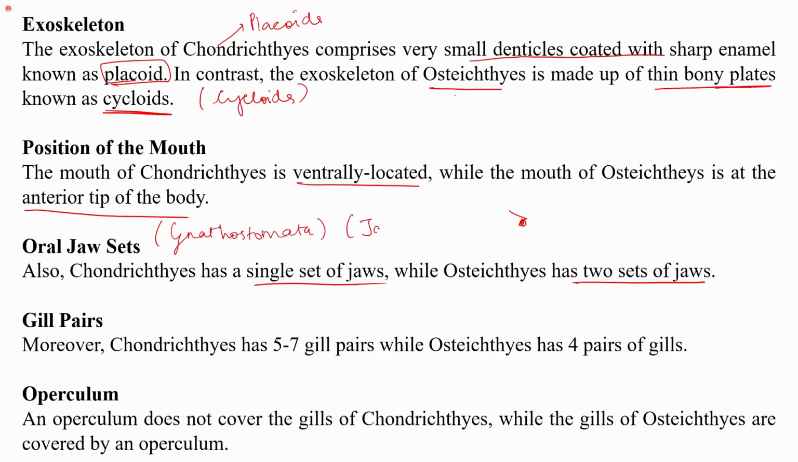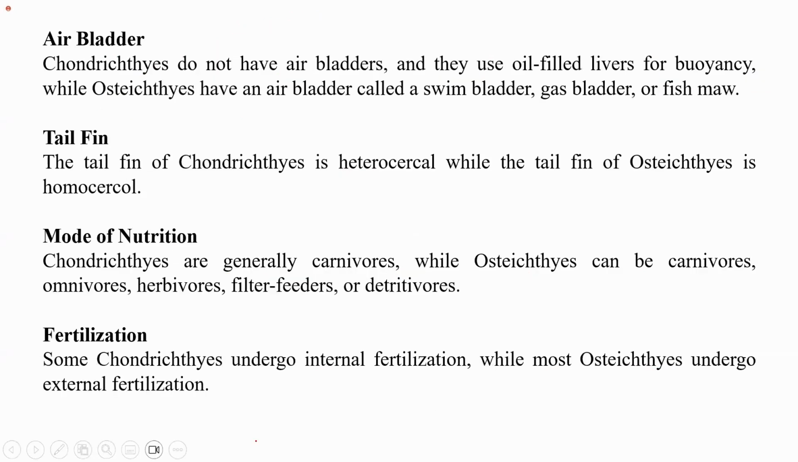Therefore, both have jaws, but the set of jaws differs. In chondrichthyes, it is a single jaw, while in osteichthyes, it has two sets of jaws. Gill pairs: chondrichthyes has 5 to 7 gill pairs, while osteichthyes has 4 pairs of gills. Operculum does not cover the gills of chondrichthyes, while the gills of osteichthyes are covered by the operculum. So these are certain differences.